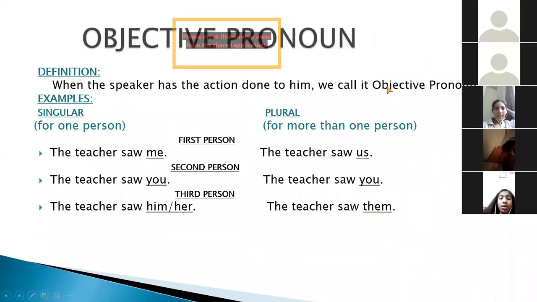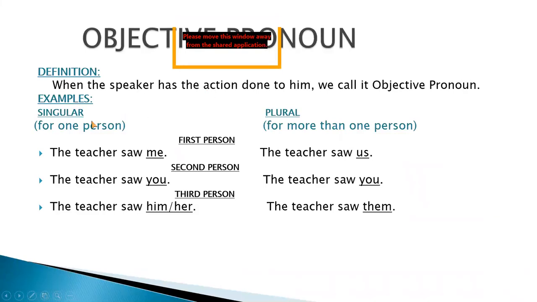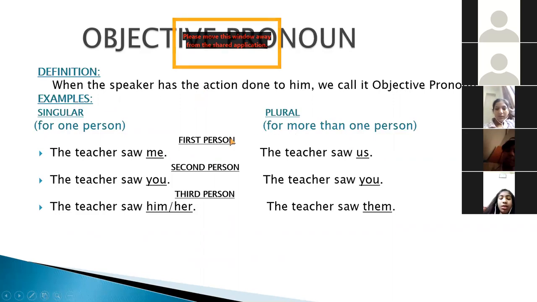Now we come to the next form of personal pronoun, that is objective pronoun. When the speaker has the action done to him, we call it objective pronoun. Like you can say that when the speaker is not performing any action, but the action is done to him. It is again for one person, that is singular, and plural for more than one person. I have given many examples and all the pronouns have been underlined here so that you can understand more.